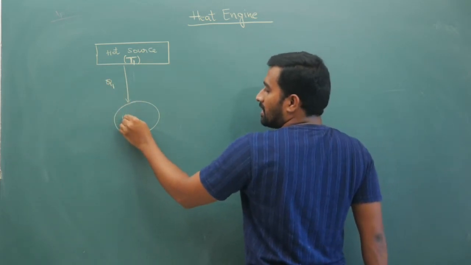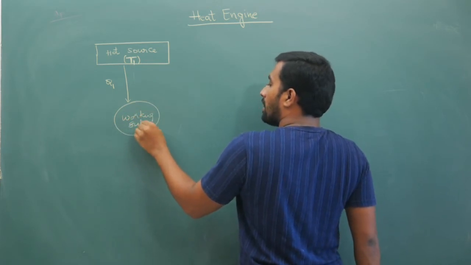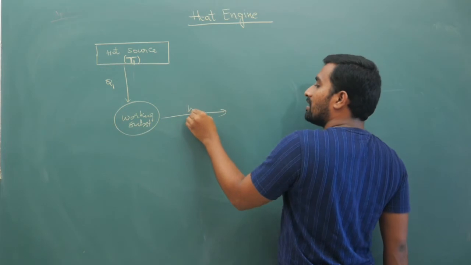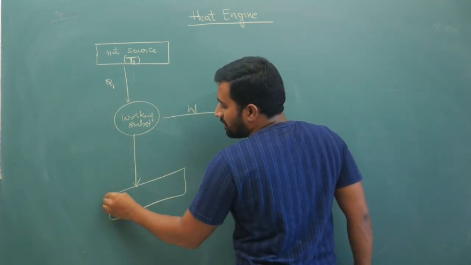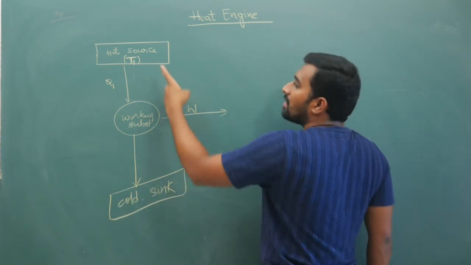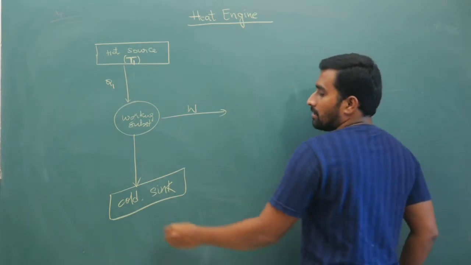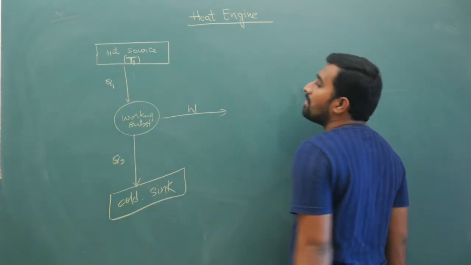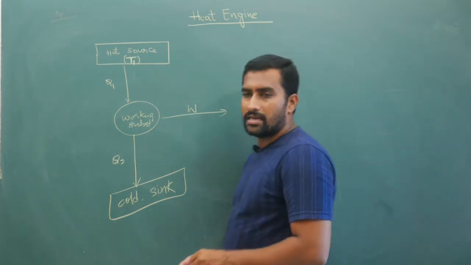Now what will happen is this starts giving heat energy. Then there will be some working substance on which some work is actually being done, and the remaining heat energy will be sent to the cold sink. Instead of hot source and cold sink, people may also write hot reservoir and cold reservoir, but some amount of heat energy will be released into this. Now what is its meaning, I will tell you.